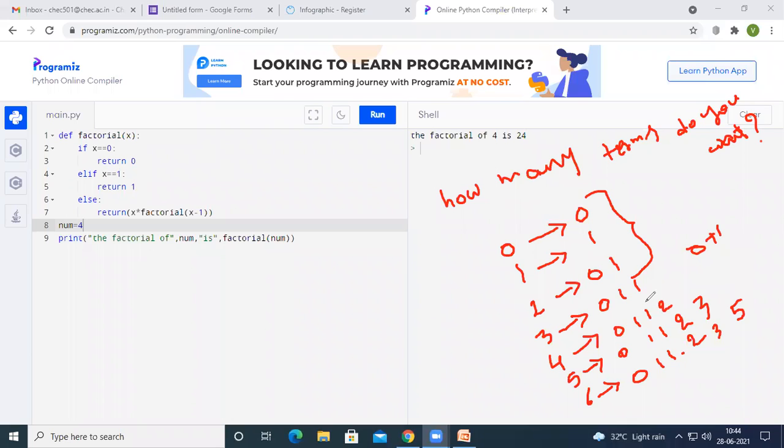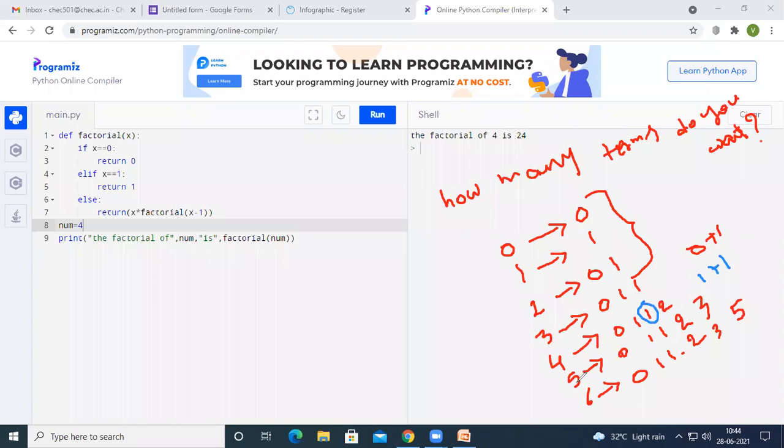See here, this 1 is obtained by adding 0 and 1. And this 2 has been obtained by adding the 2 terms before it. So this 2 comes from adding 1 plus 1. And see here, observe the next one.